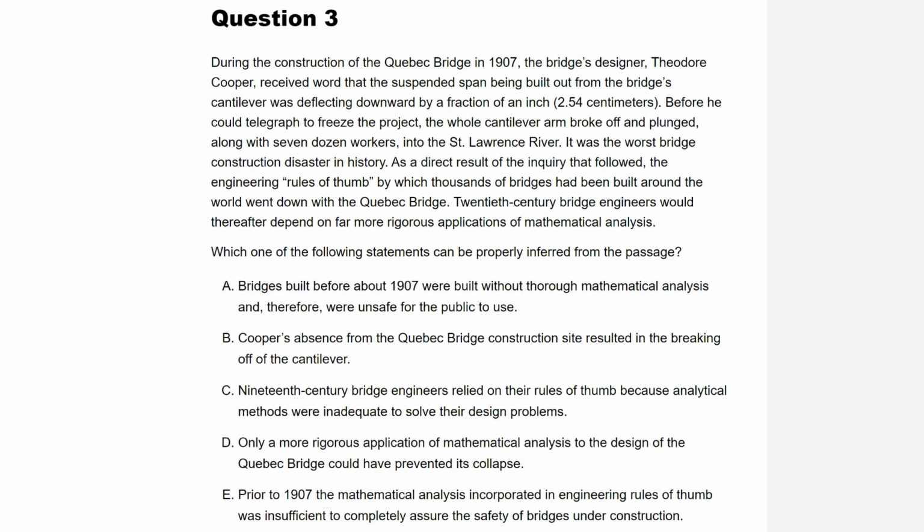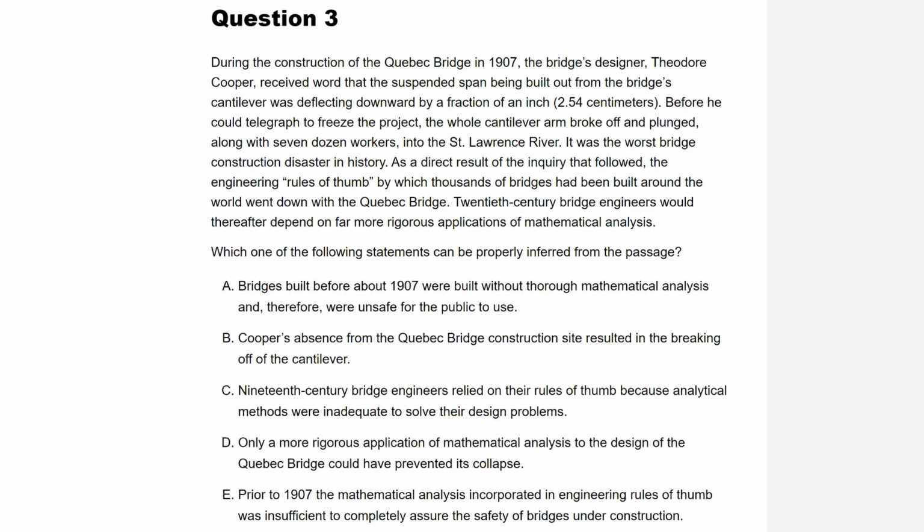In fact, there's evidence that if he had telegraphed earlier, that would have saved the bridge from collapsing. So therefore, presumably it must be E. Prior to 1907, the mathematical analysis incorporated in engineering rules of thumb was insufficient to completely assure the safety of bridges under construction. Absolutely, that's proven. We've got the evidence right here. It was insufficient because the bridge collapsed. Definitely we can't assure the safety of bridges because we've got this example that proves they're not completely safe.